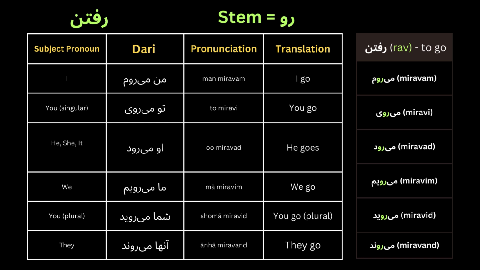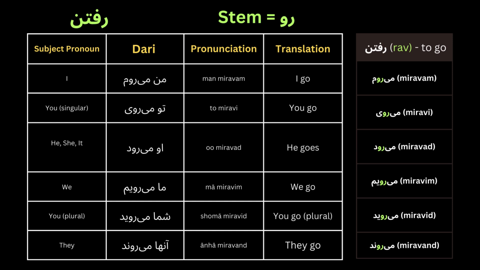Okay, so here we have the verb رفتن, which means to go, and let's break it down for every subject pronoun so you can learn the endings, the prefix, and the stem of the verb.